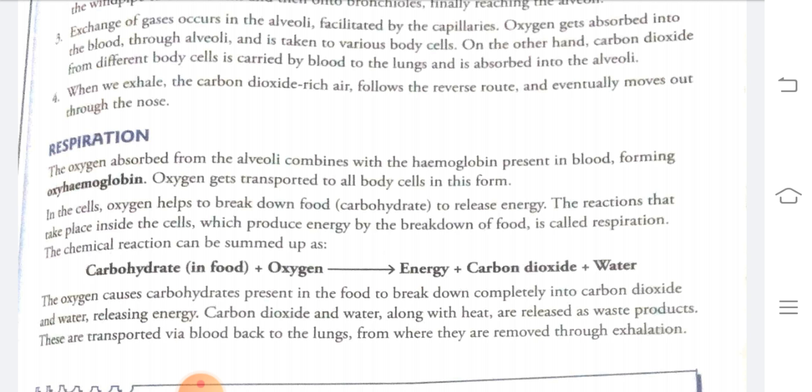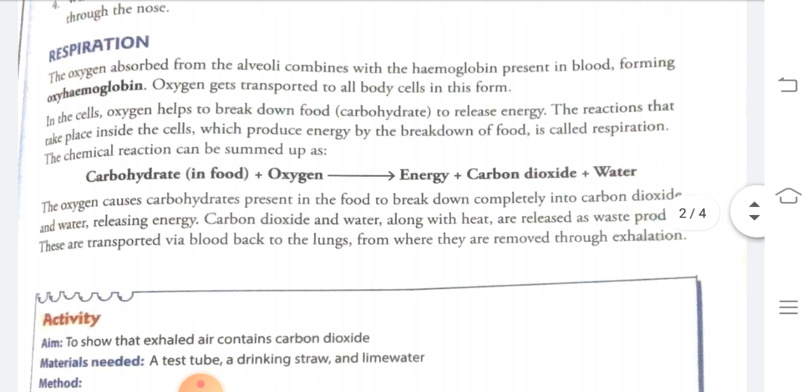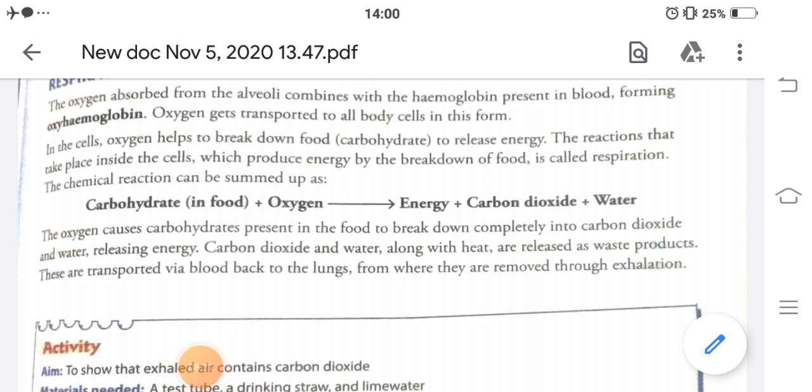The chemical reaction of respiration can be summed up as carbohydrate plus oxygen give rise to energy plus carbon dioxide plus water. Carbohydrate we get from our food, and oxygen we inhale through our nose. Carbohydrate and oxygen react with each other, and they produce energy, carbon dioxide and water.